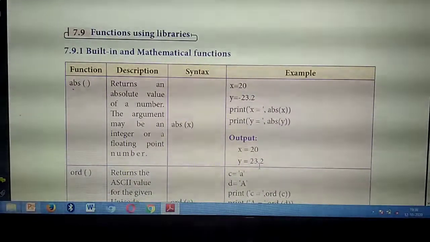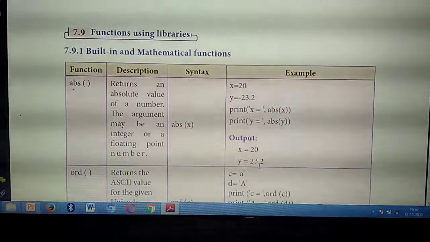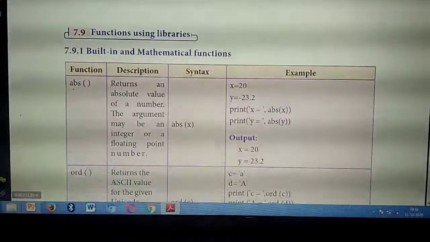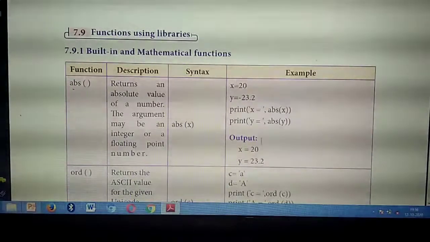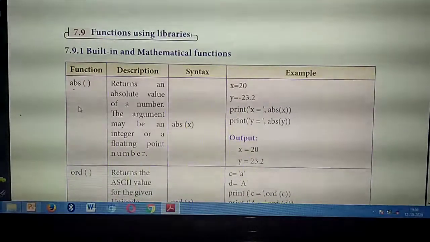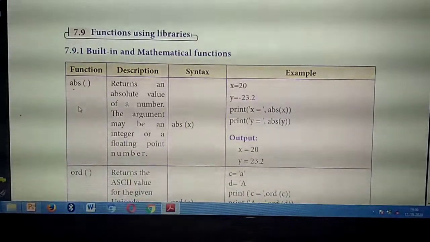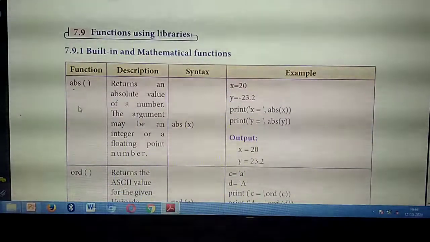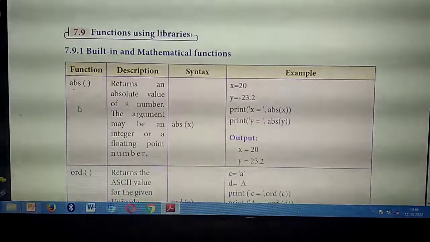Understand? So what's the use of ABS of? If they ask a 2 mark or 3 mark question like this, you should write the definition, then the syntax, then the example, with the output. So what do you mean by ABS of? It will return the absolute value of a particular number. The number you can give is either a normal integer value or a floating point number.